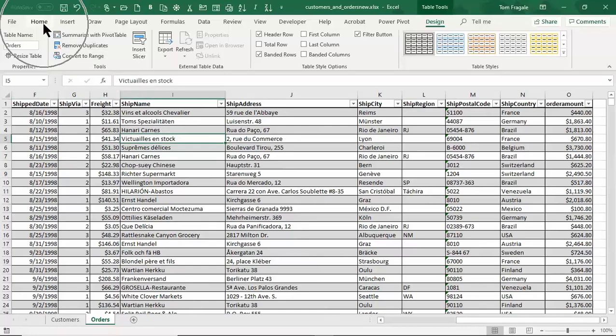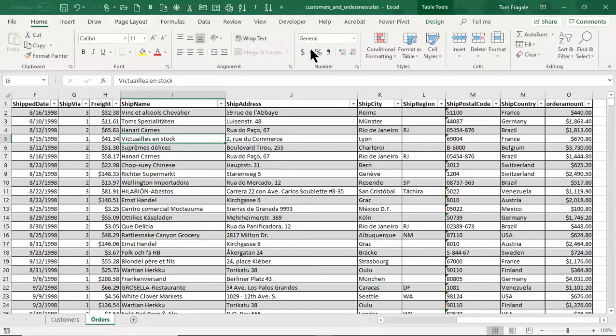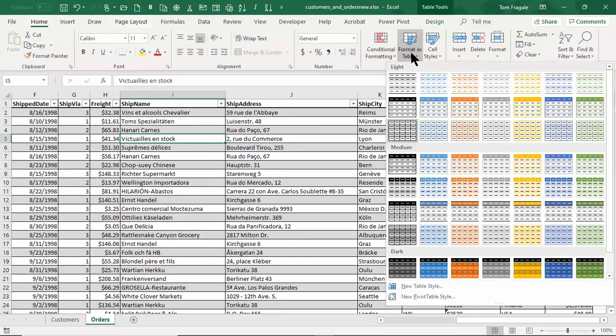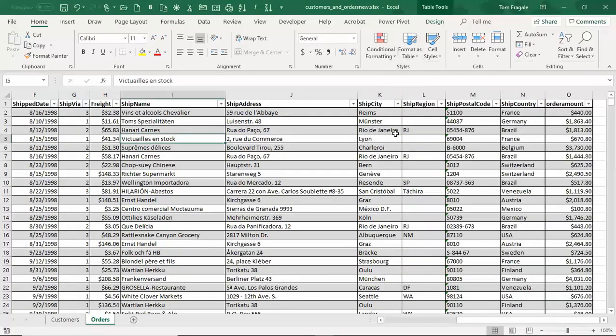I'll pick on the Home menu, and then we'll pick on Format as a Table. Now, you don't have to pick the same style as the other one, but usually I'll go with the same one, which is here. Now, again, if it's the first time you're doing it for this sheet, you would see a window in the middle of the window that says, my table has headers, and you would click that and then click on OK. And you can see here on row 1, we do have the headers there.